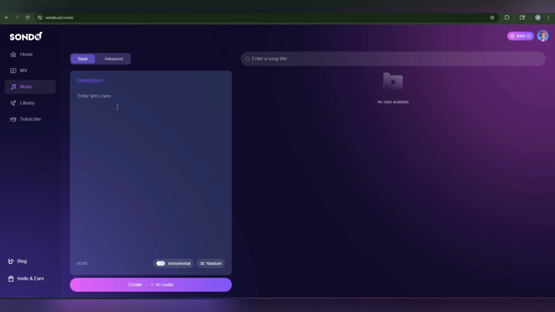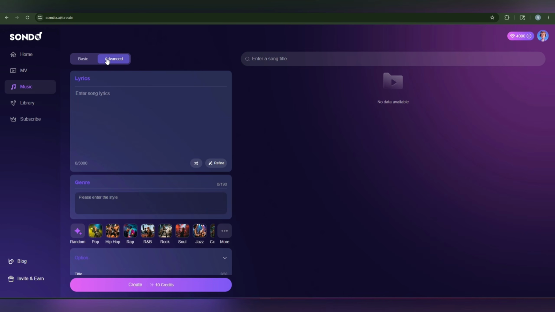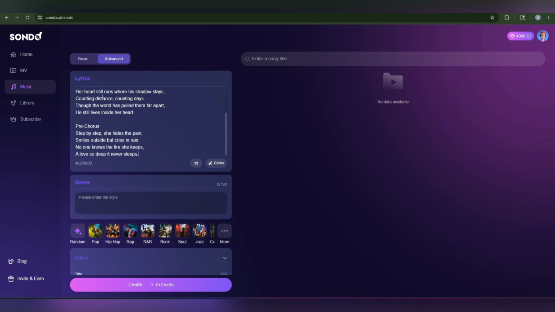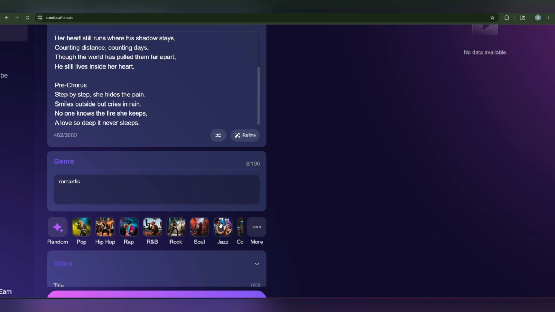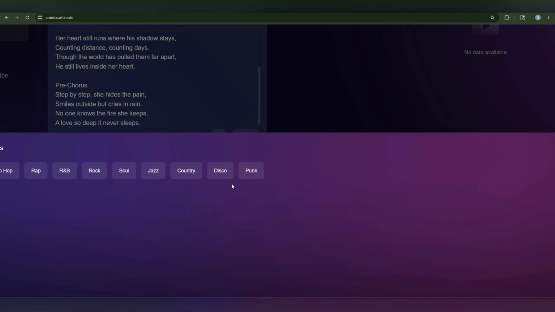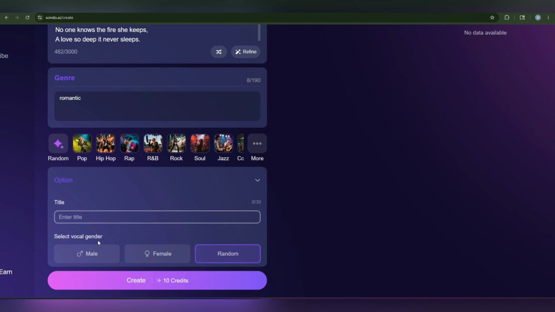We are going to come on it, and here we are first of all providing the lyrics. Here we can go from basic to advanced, put the song lyrics, and then there is also the current style. You can easily select a genre. That is also some romantic. And then we can also choose the category here, like rap, hip-hop, jazzy, and there are also many others. We can easily select one of them. If you go next, the other option is to go for title.